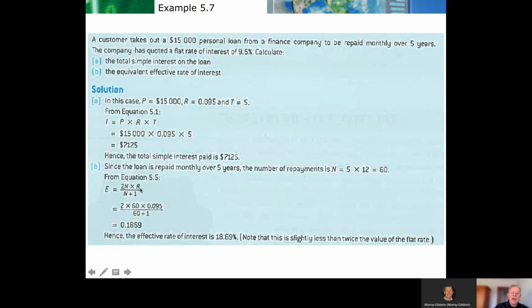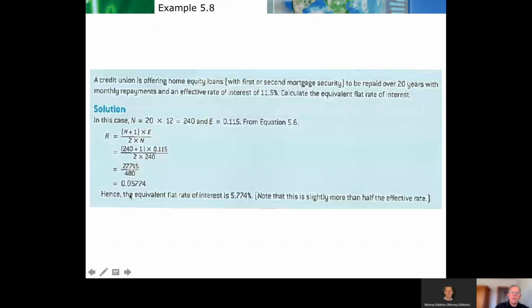Rearranging that, making R the flat rate of the formula, and rearrange it, and you get, we won't do it yet, but you could, if you want to practice your algebra, have a practice at rearranging it, and you'll get this formula here. And then we just plug the data in. The number of periods, 240 plus 1. Why is it 240? Because it's 20 years and they're monthly. So 20 times 12, 240.